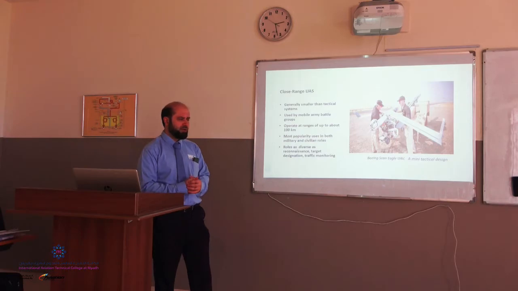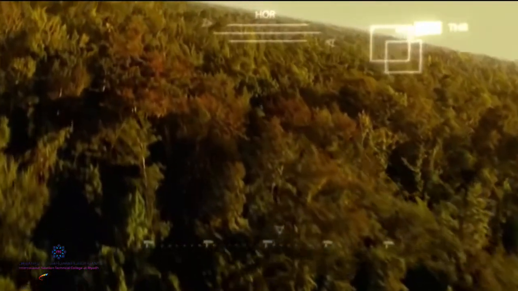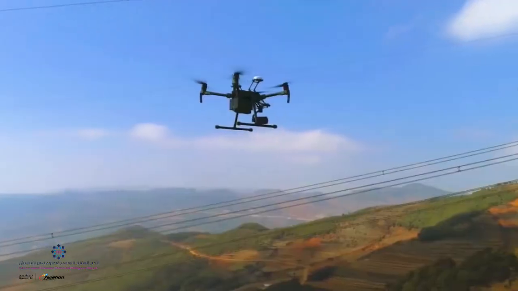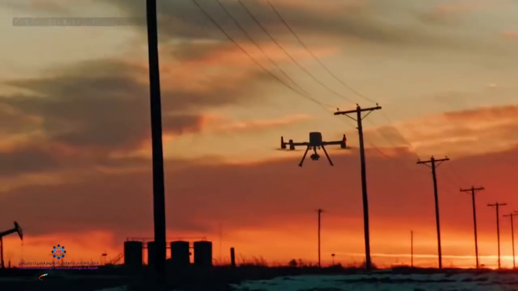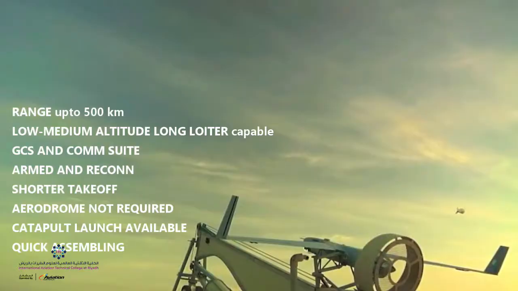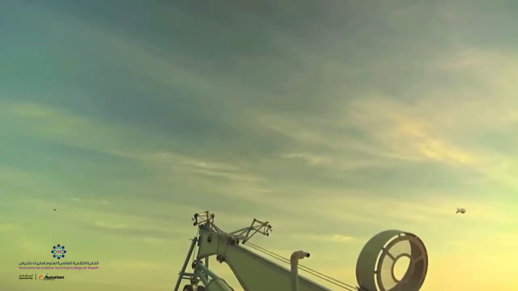Their roles are diverse, as they can be used for reconnaissance, target designation, traffic monitoring, also for power line inspections. And a simple example of this is the Boeing Scan Eagle, which is vastly used all over the world.